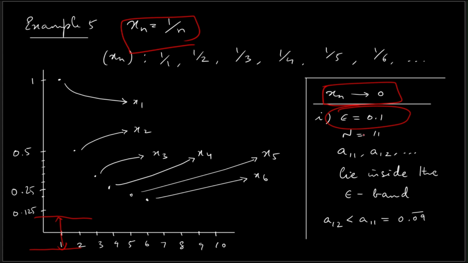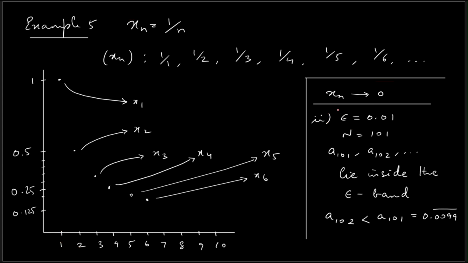And I am claiming that n is equal to 11 is that stage, that is, the 11th term of the sequence is 1 by 11. So from the 11th term 1 by 11, all the terms of the sequence, that is the 12th term 1 by 12, 13th term 1 by 13 and so on, all are going to lie inside this band, right? Now it is your duty to verify this.